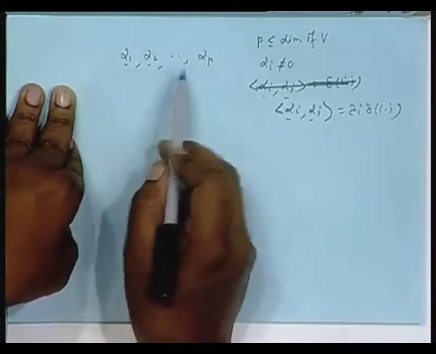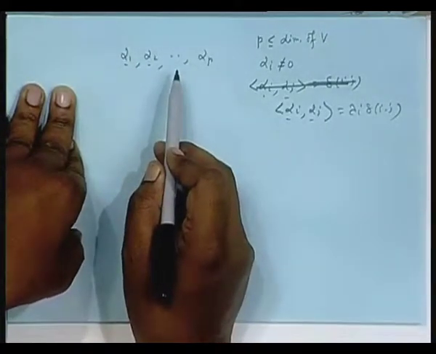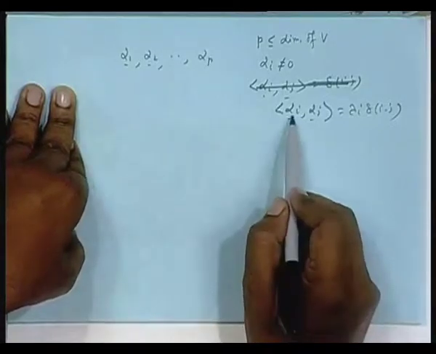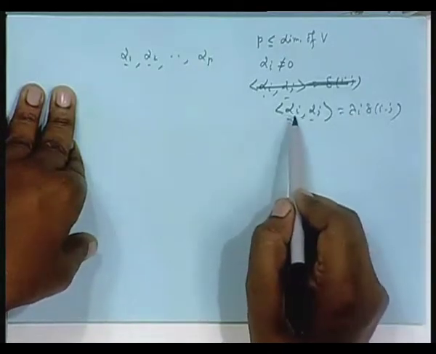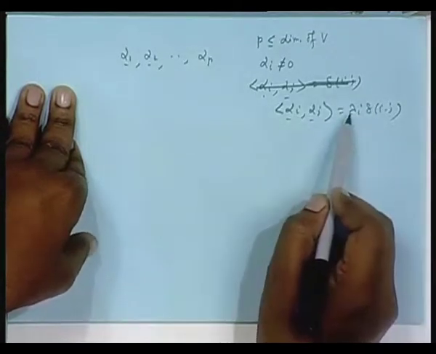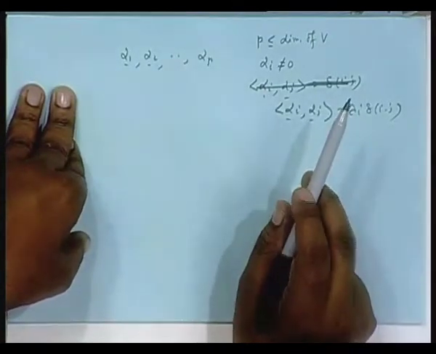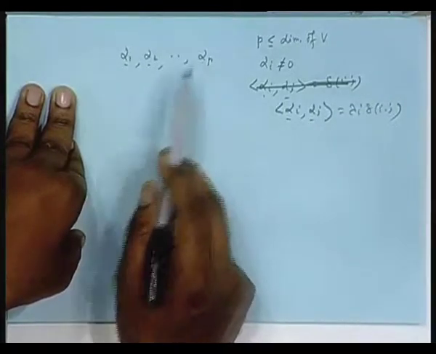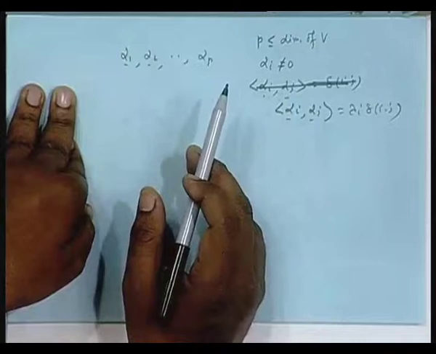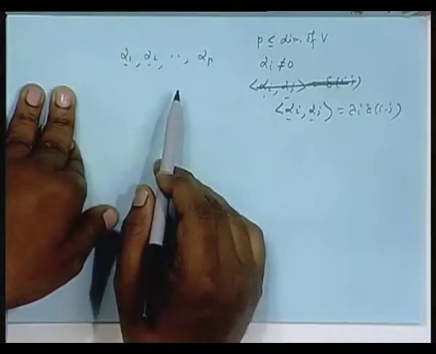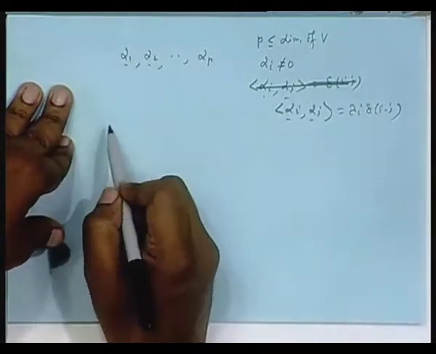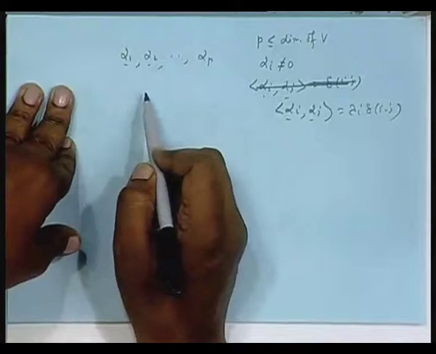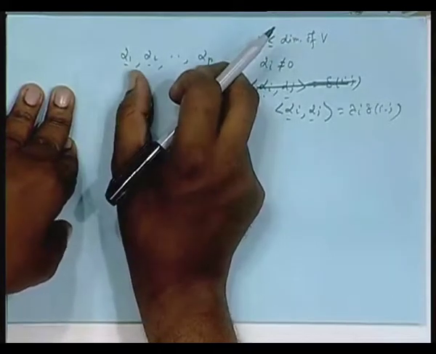There is a set of vectors which are mutually orthogonal. Okay, mutually orthogonal, that is, only when i and j are same, it is lambda i, the inner product of alpha with itself, which is the norm squared. So, lambda i is a real positive number, and alpha i is not equal to 0, because if you append a 0 vector, it is orthogonal to everybody, since the inner product of 0 with anybody is 0. Now, I will say that this set is a linearly independent set. If they are mutually orthogonal, they are linearly independent, not the other way around.